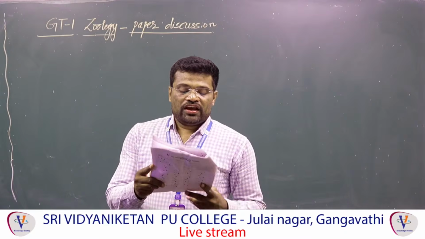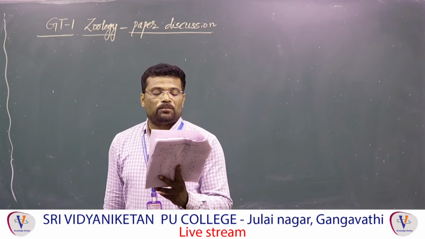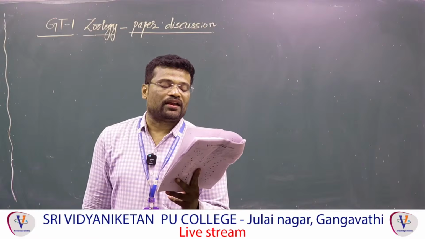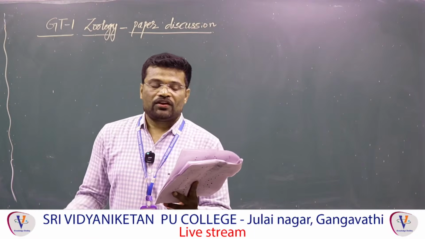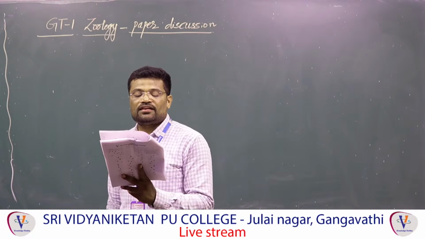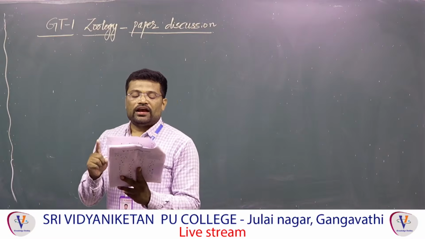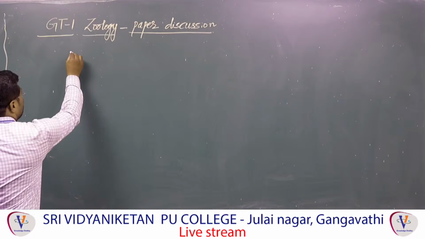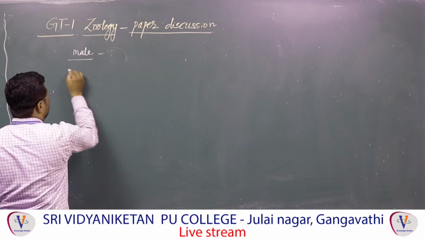140. Assertion: If both the parents are heterozygous carriers of sickle cell anemia, their offsprings may express the disorder. So we should analyze this as per assertion. If both the parents are heterozygous carriers of sickle cell anemia, male parent is a heterozygous carrier.